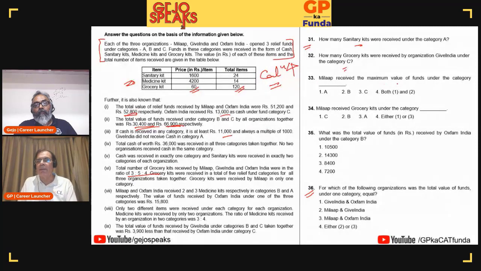Milap may receive the maximum value of funds under which category? Some categories are there, so categorization will also have to be done. Grocery kits under which category? Categorization is there. This is going to be high on calculation. I will not reject it outright. I think it is something to be done for the simple reason that questions 35 and 36 have almost definite choices. Why I'm saying almost: there's either 2 or 3. But this is a calculation oriented set.